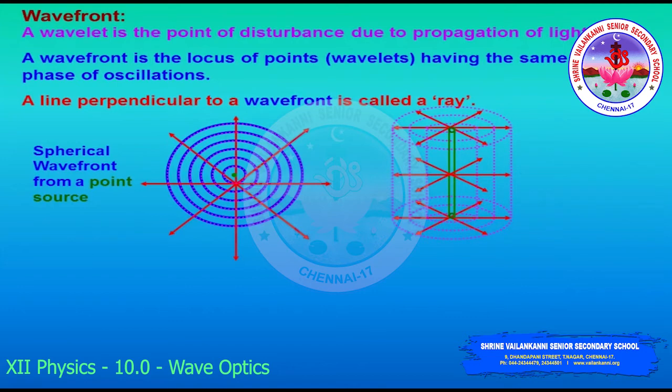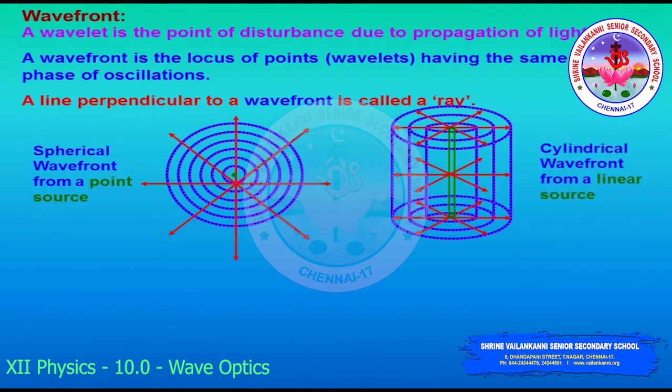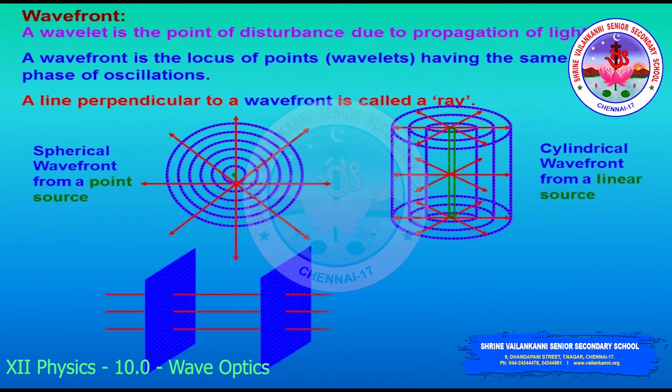This is from a linear source, a fine rectangular slit, and the wavefront is cylindrical in nature. The pink dots are the wavelets, which are the source, and the blue dots are the wavefront.